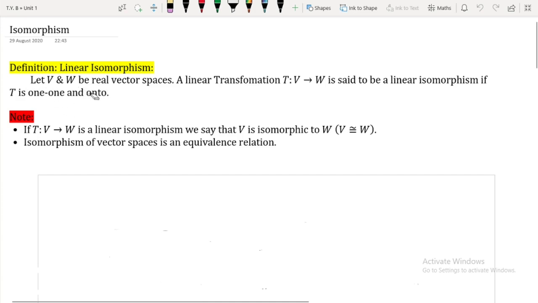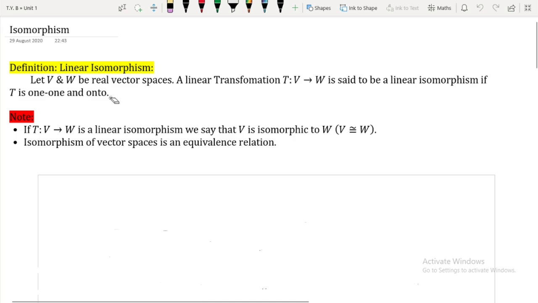Given two vector spaces V and W, we say that these two vector spaces are isomorphic if there exists a linear transformation T from V to W, which is both one-one and onto. In other words, a linear transformation T from V to W is said to be a linear isomorphism if T is one-one and onto both.